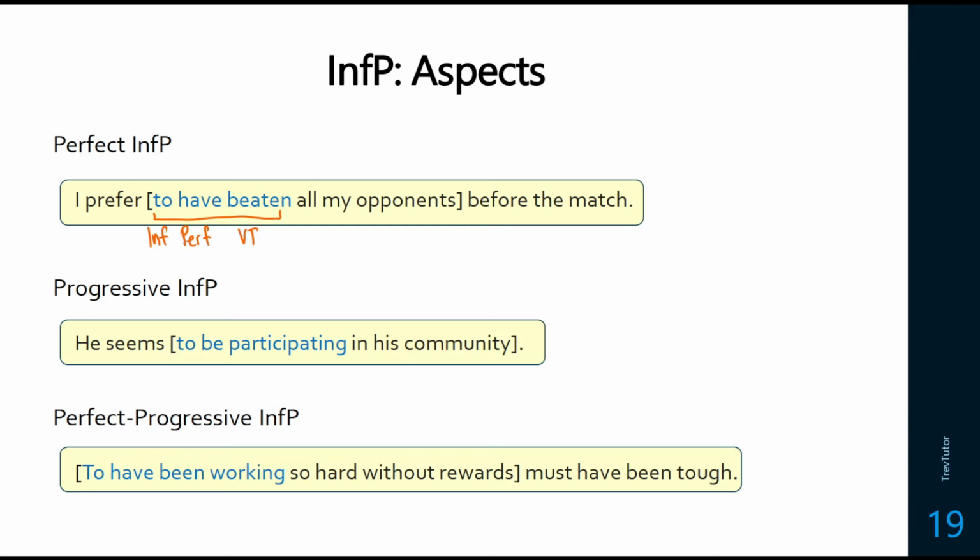We can have progressive infinitive phrases. So he seems to be participating in his community. So we have the infinitive phrase, we have the progressive, and then we have the intransitive verb participating with that ing suffix on it. And we can also combine them with perfect progressive, and it's going to follow the same order as what we would expect. So we have the infinitive, we have the perfect have, we have the progressive been with that en perfect suffix on it, and then we have the intransitive verb working, which has that ing on it. So we can have our aspects in our infinitive phrases.